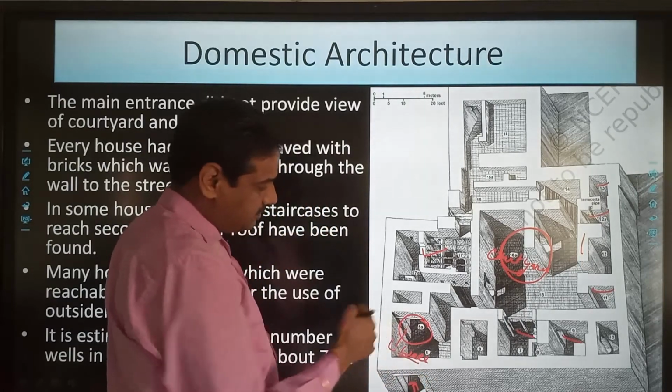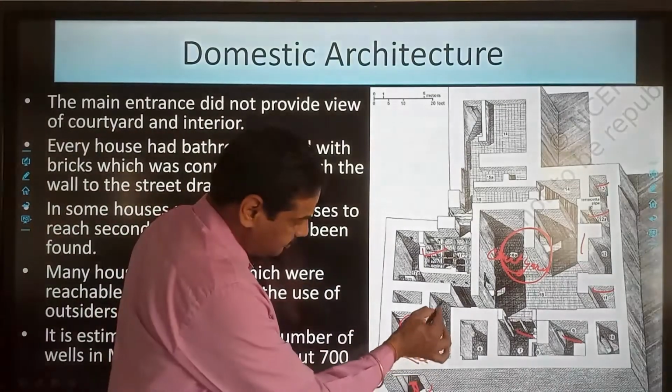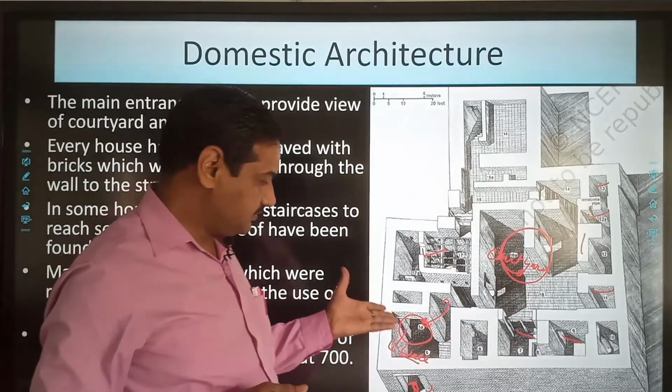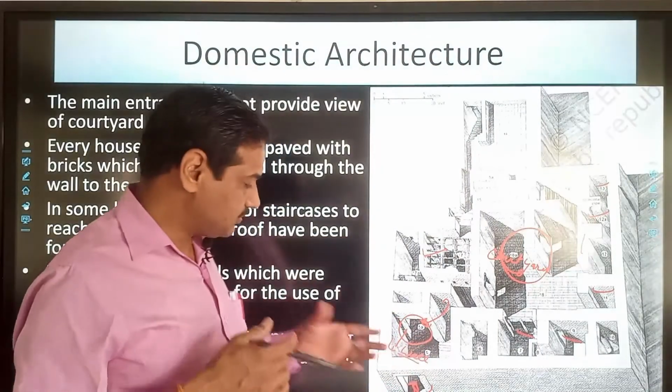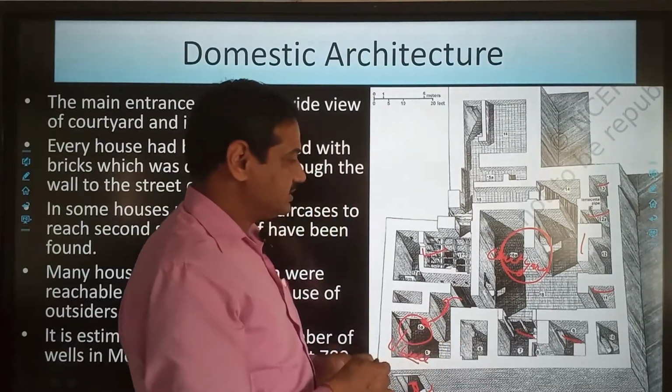So the water used to be taken from this well, and this well could be approached from outside as well as from the inside. Means if a neighbor wants to get water from the well, or if a passerby wants to get water from the well, he can take that. And it was also approachable from the inside.